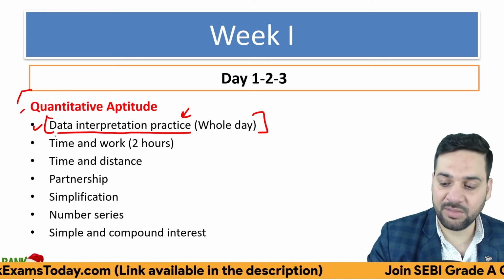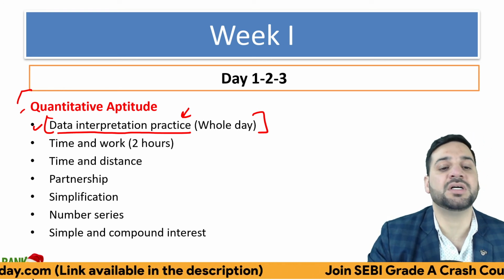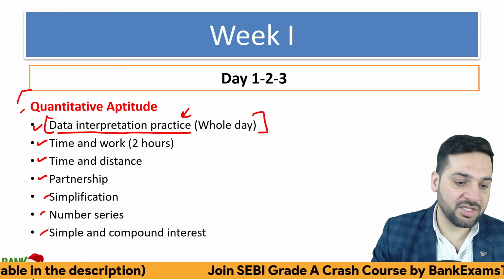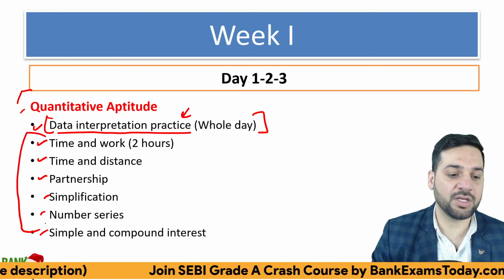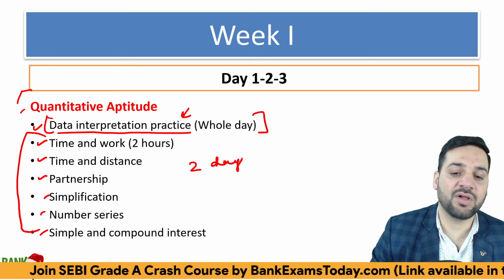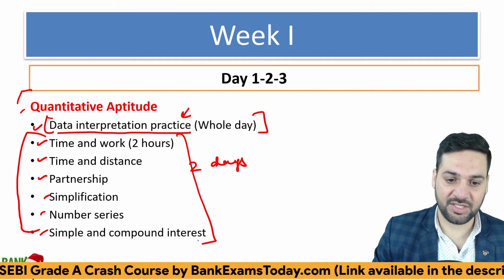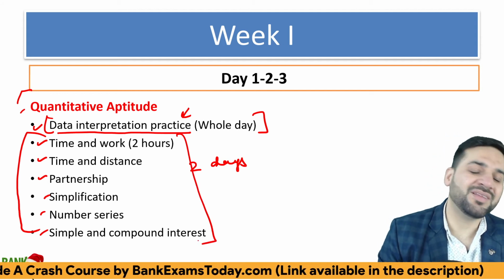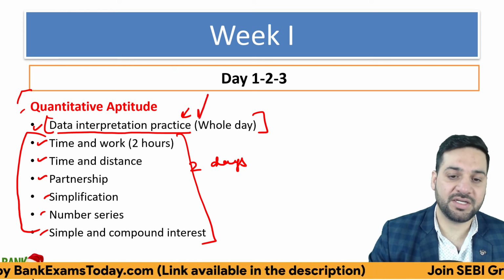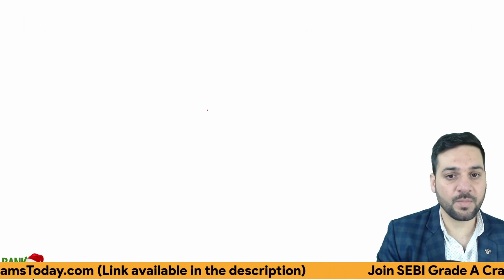Followed by time and work, time and distance, partnership, simplification, number series, simple and compound interest. You can give 1 or 2 days to all these chapters. ठीक है, इतना कर सकते हो. Simple and compound interest very important. ठीक है. The most important part here is the data interpretation.